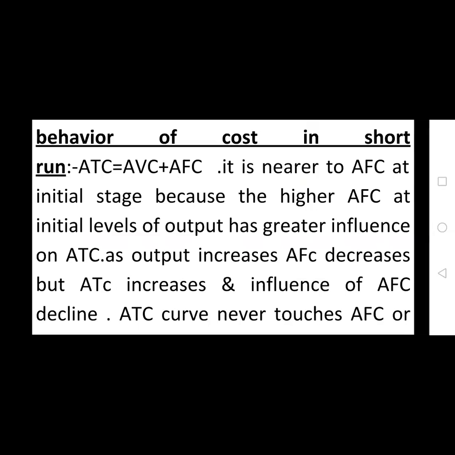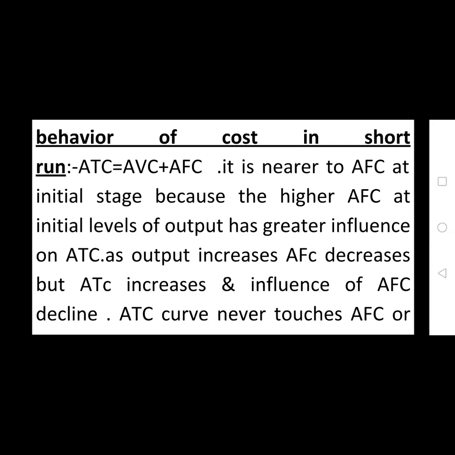It is nearer to average fixed cost at the initial stage, because the higher average fixed cost at initial levels of output has greater influence on average total cost. As output increases, average fixed cost decreases, but average total cost increases because the average variable cost increases by increasing the quantity of output.